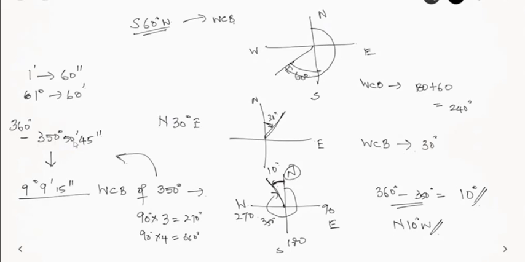So that is 1 minute. 50 plus 9 plus 1, so it is 60 minutes, that is 1 degree. And 350 plus 9, 1 has carried over, so it is 360 degrees. So whenever we are converting from one system to another, it is always best to draw a diagram and quickly find it out.